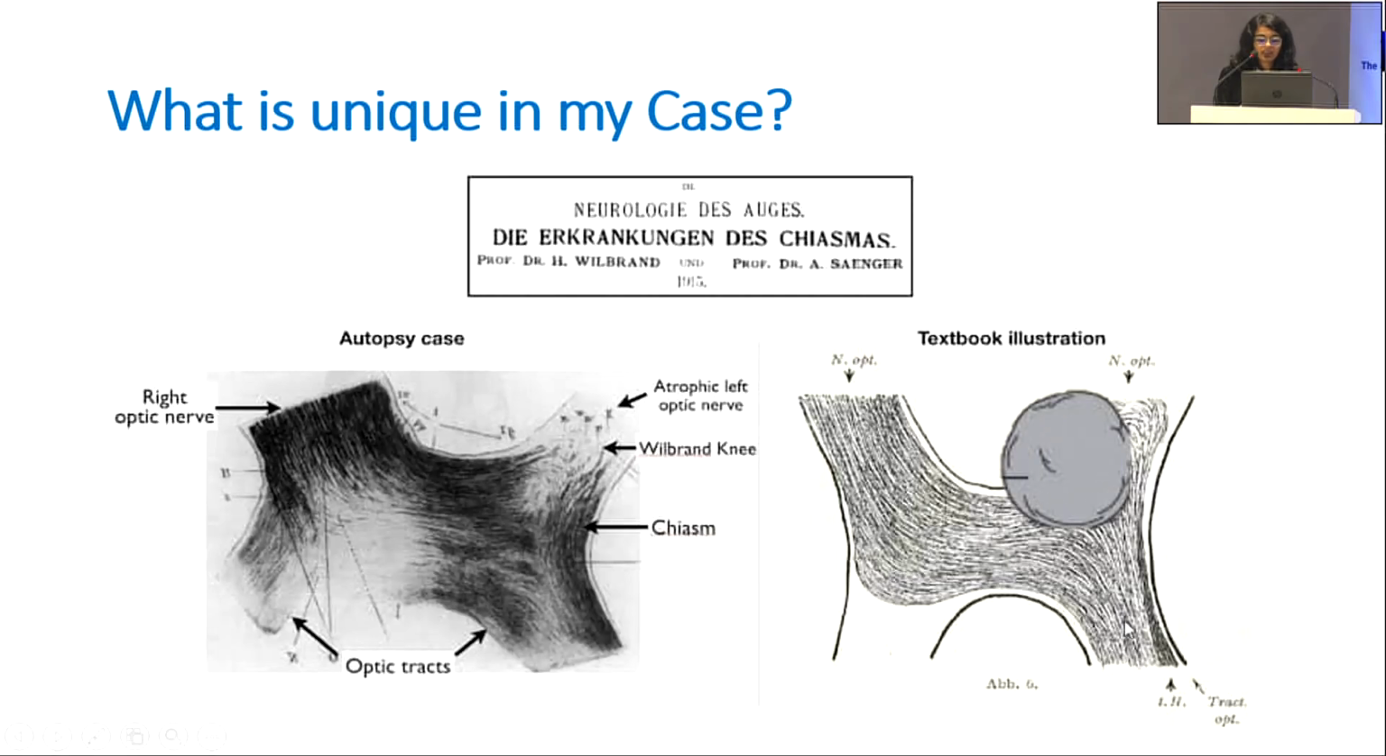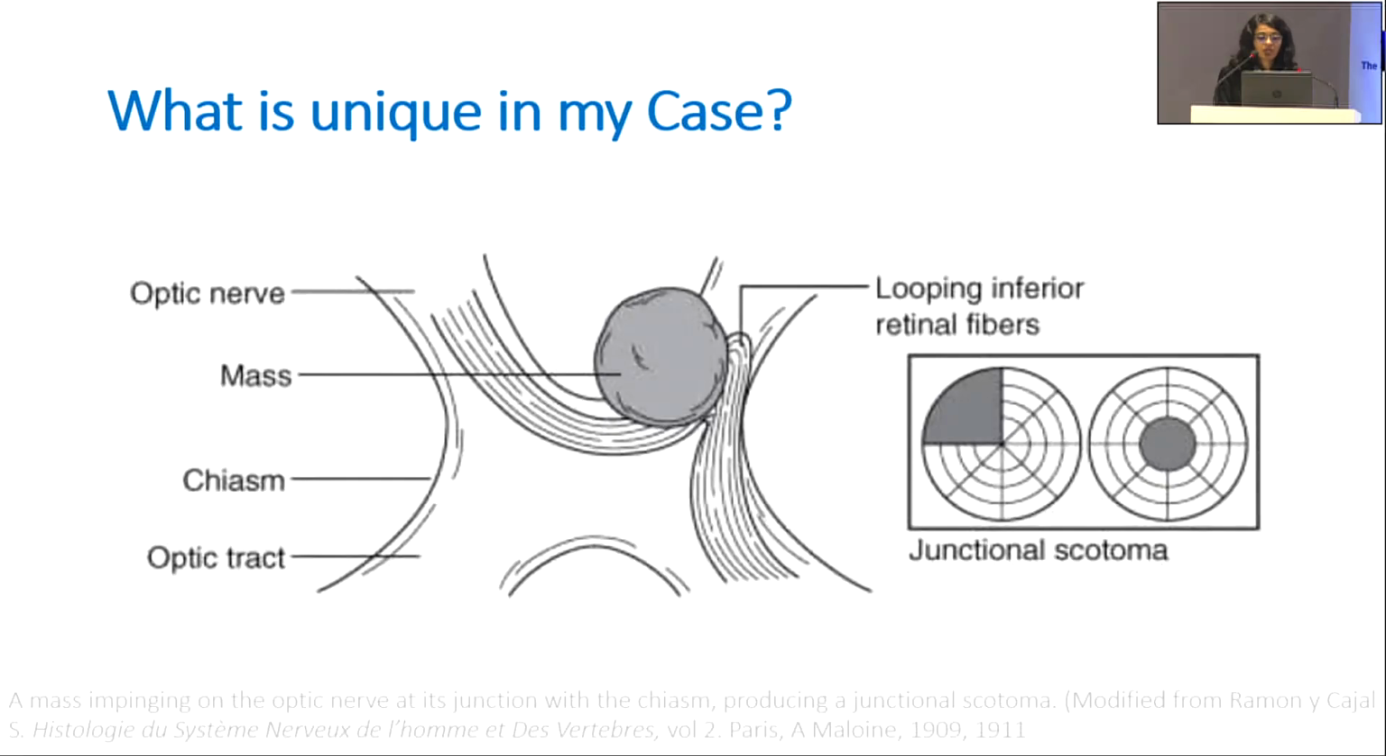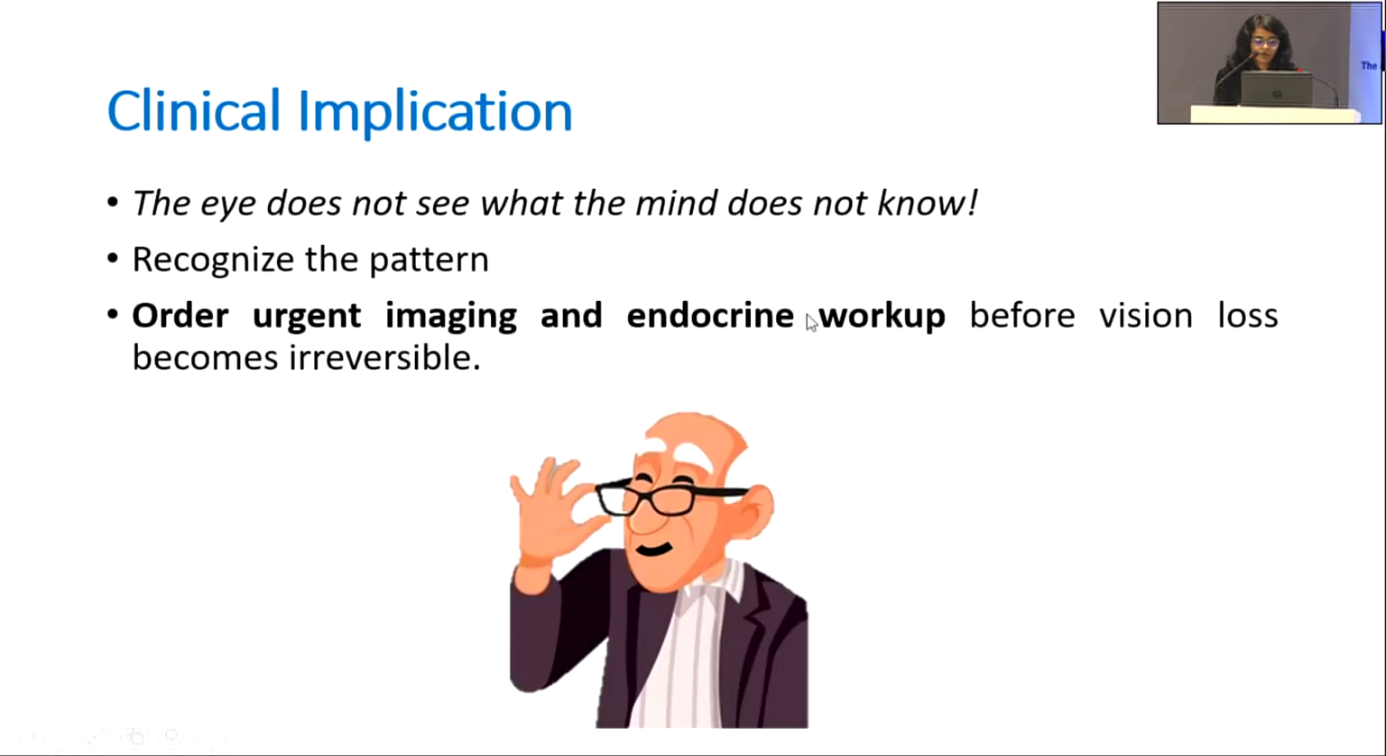So any lesion that would compress this area would cause what we call a junctional scotoma, which involves a superior temporal defect in the contralateral eye and a central scotoma or a generalized depression of the compressed optic nerve of the affected eye. So the eye does not see what the mind does not know. We need to recognize the pattern and order urgent imaging and endocrine workup before vision loss becomes irreversible.